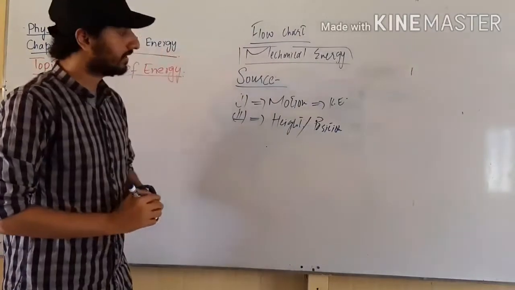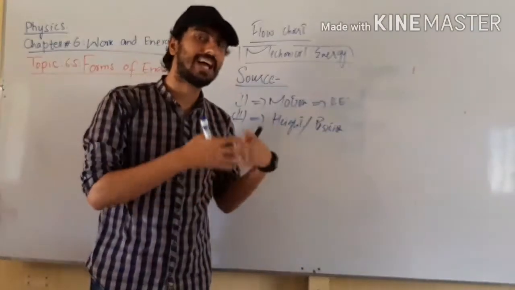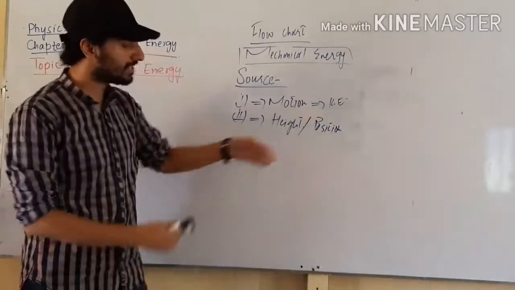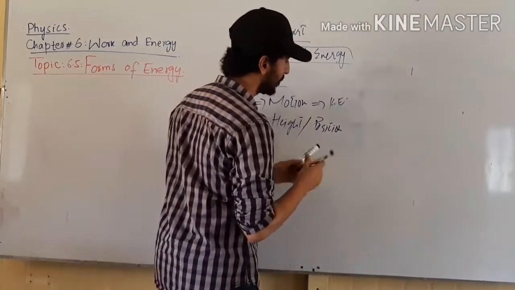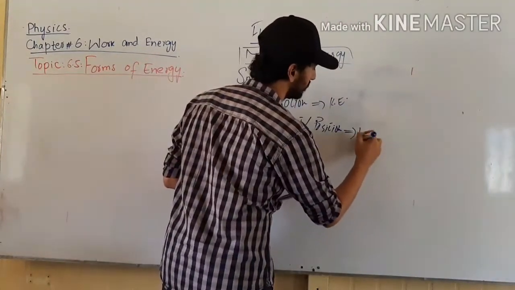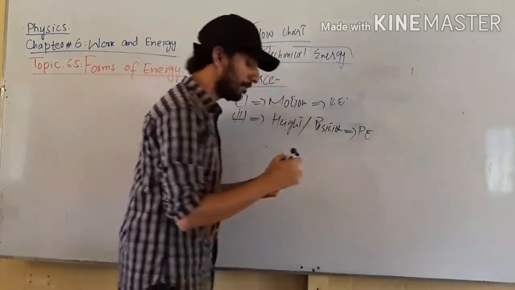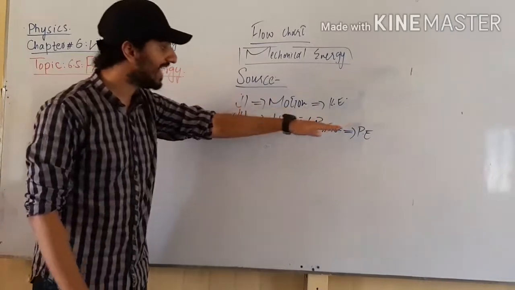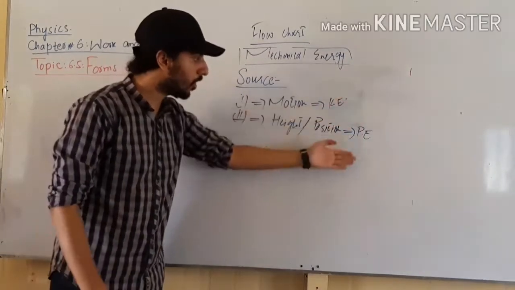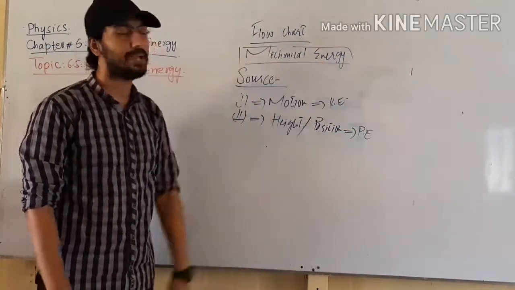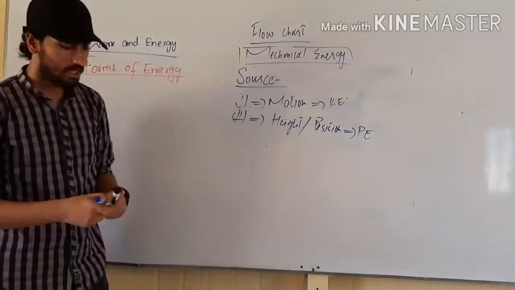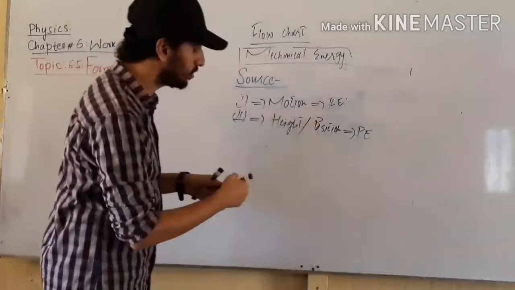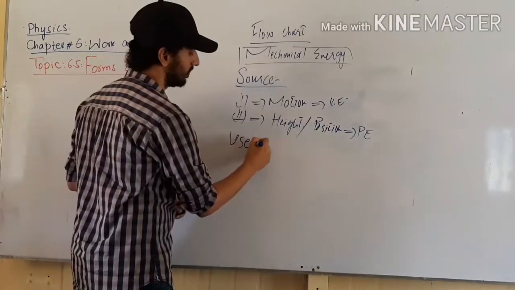As far as the second source is concerned, height or position: we have studied that the energy possessed by a body due to its height or due to its position is known as potential energy. So, potential energy is also a form of mechanical energy. Kinetic energy and potential energy, both are types of mechanical energy. Now, what are the uses of these two kinds of energies?